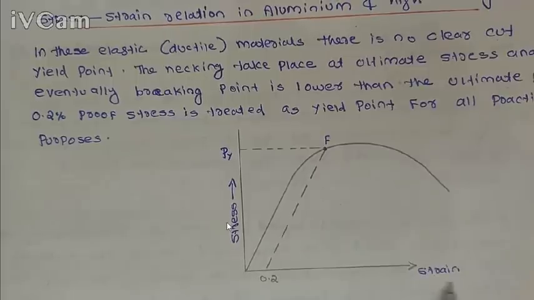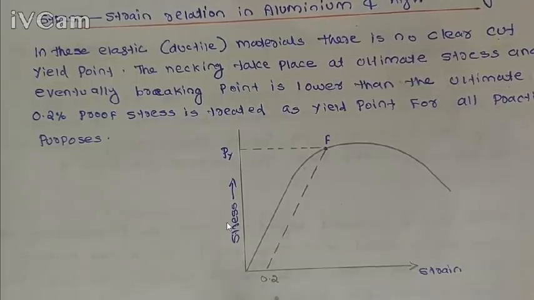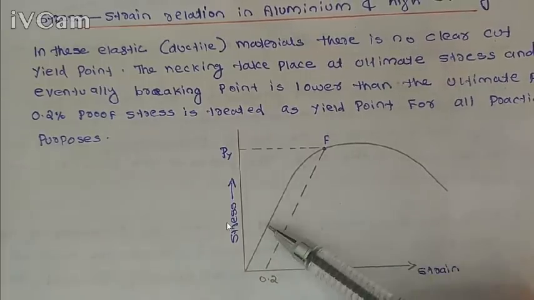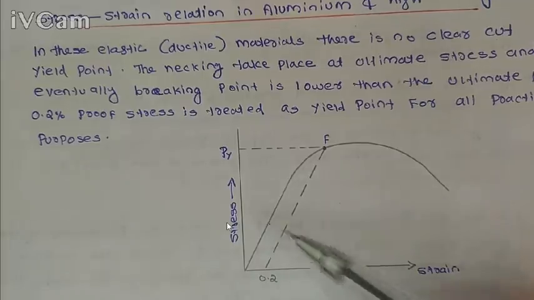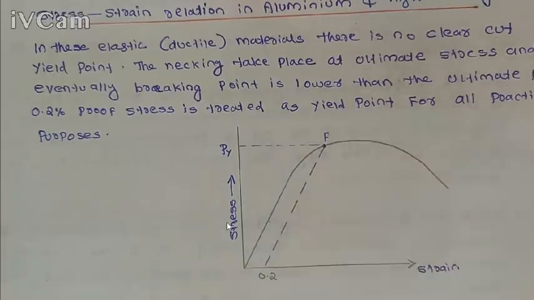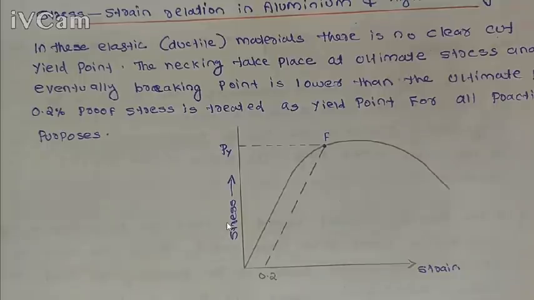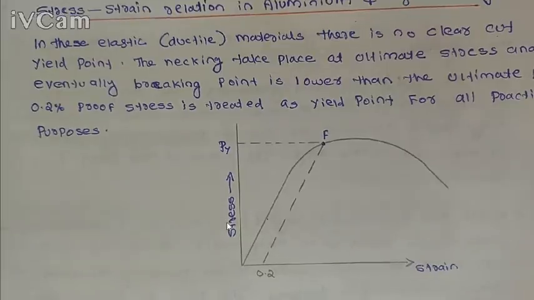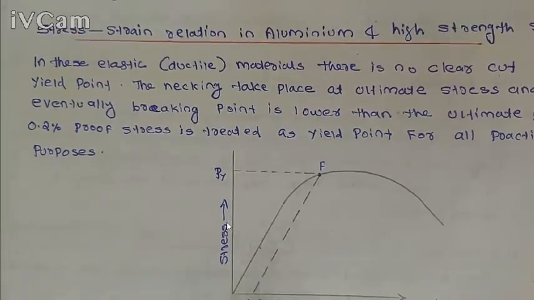That means if the total strain is 100 mm, we take 2 mm, we mark 2 mm here. Then draw a line which is parallel to this line and which will intersect at this point, and this point will be the yield point of that material. Okay. So this method is the proof stress method. Using this method we can calculate the yield point. So in this type of material we cannot see any specific yield point.